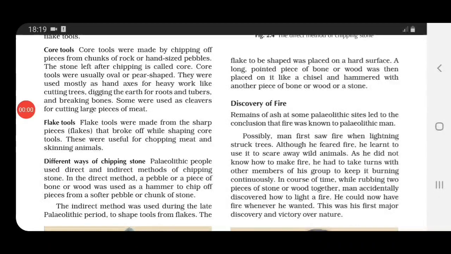Now here they are talking about different ways of chipping stone, children. Now these Paleolithic people had different methods of chipping stone. One was direct and the other was indirect. Now what did they do in the direct method? They first took a pebble or a piece of bone or a piece of wood, and that was used as a hammer, and with that they used to chip off pieces from a softer pebble or chunk of stone. Then, talking about the indirect method.